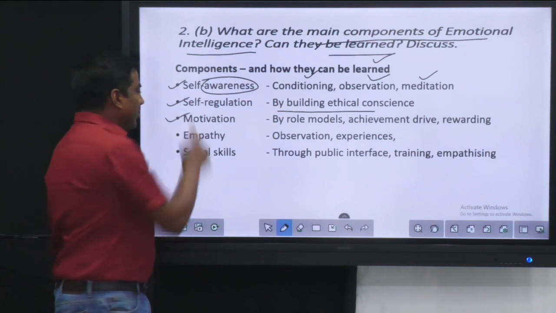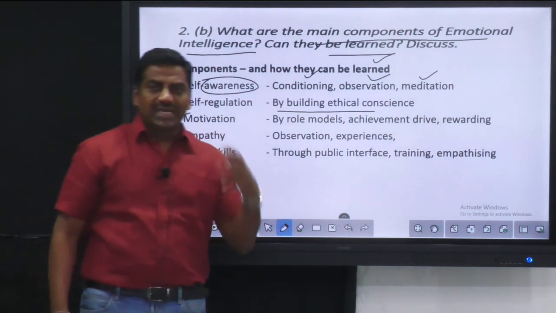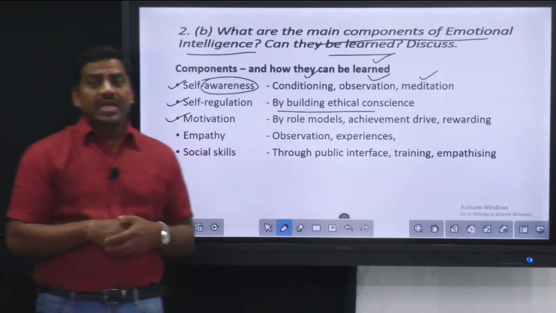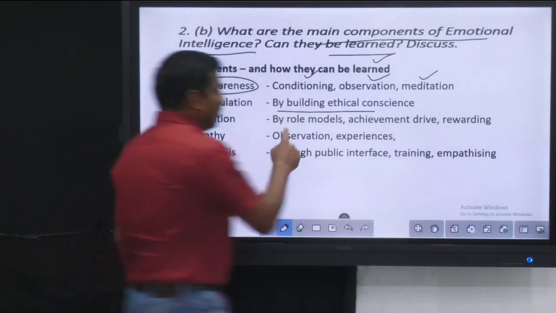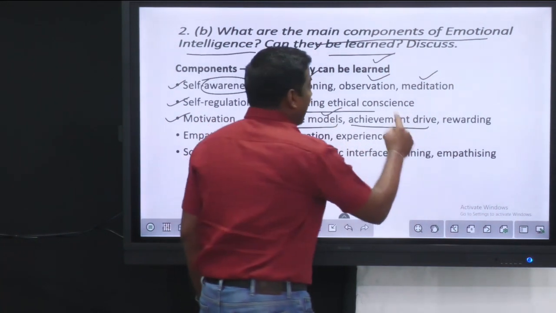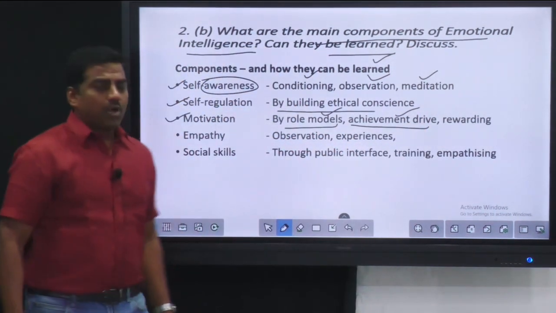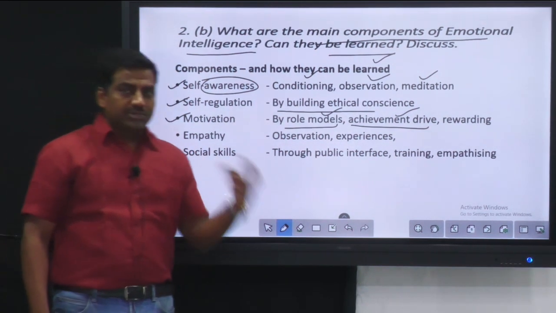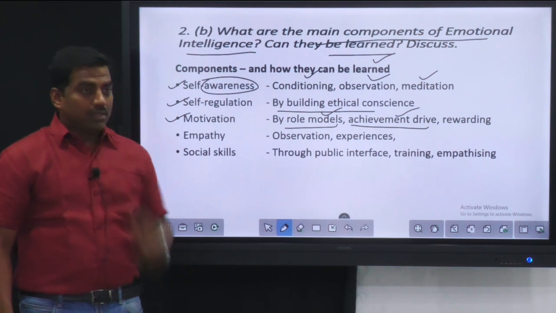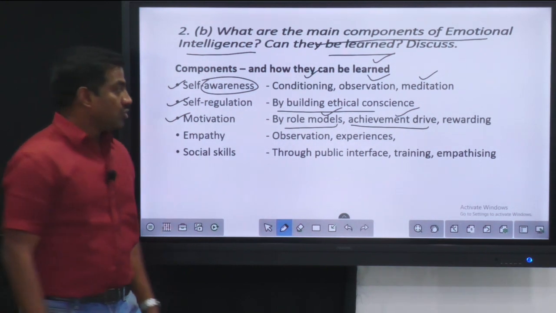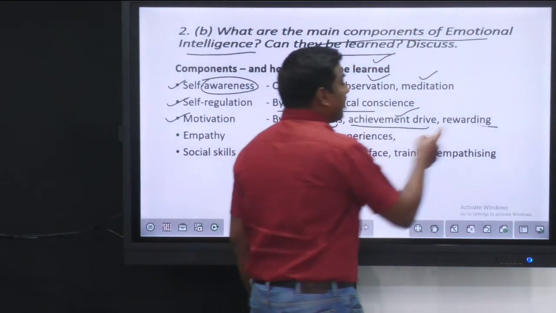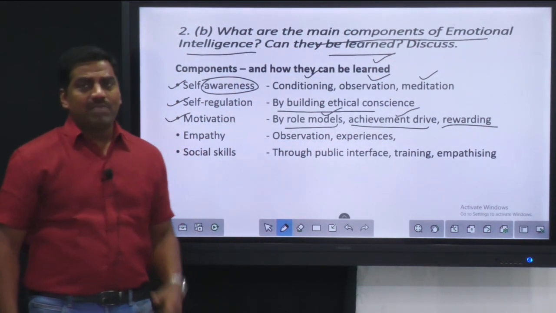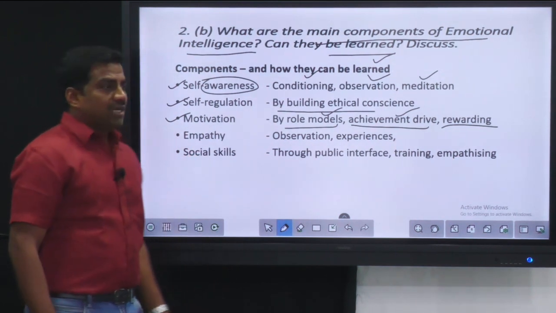Then with respect to motivation, through this you are motivating others or motivating yourself. That will happen by seeing role models or having the proper desire or achievement drive. Like what exactly you want to do and what the objective is. That will drive you through, and that is the source of motivation. And sometimes rewarding or incentivizing can be used to drive the motivation.